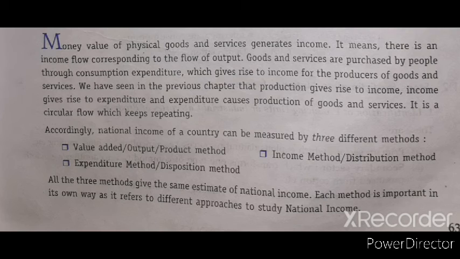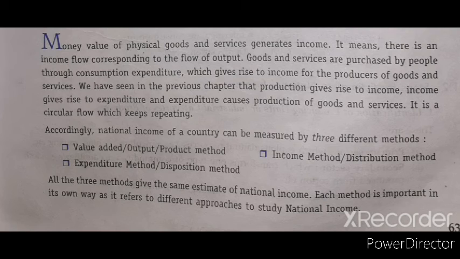Goods and services are purchased by the people through consumption expenditure, which gives rise to income for the producer of the goods and services. We have seen in the previous chapter that production gives rise to income, income gives rise to expenditure, and the expenditure causes production of goods and services. It is a circular flow which keeps repeating.